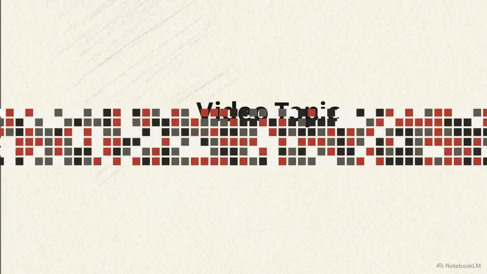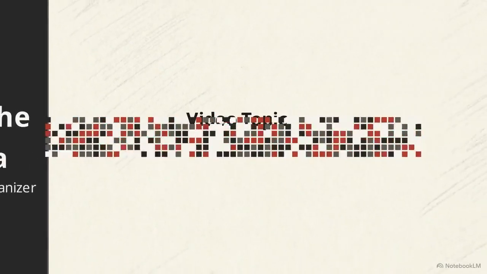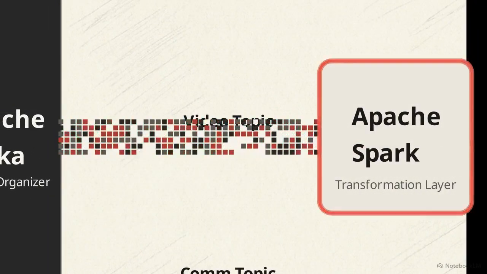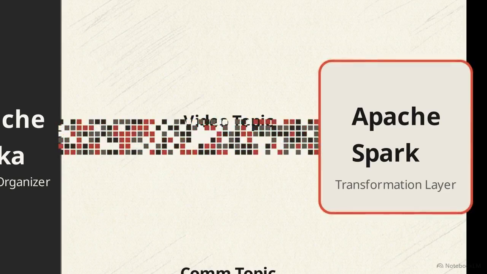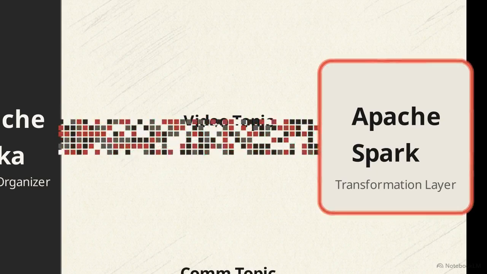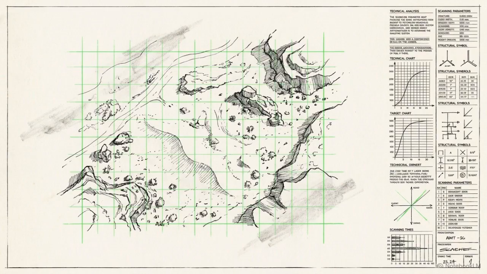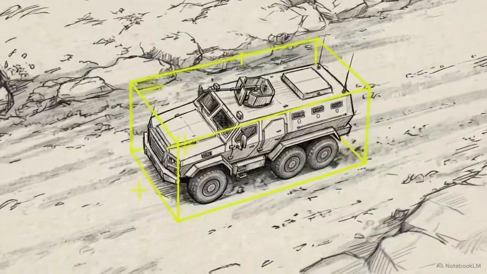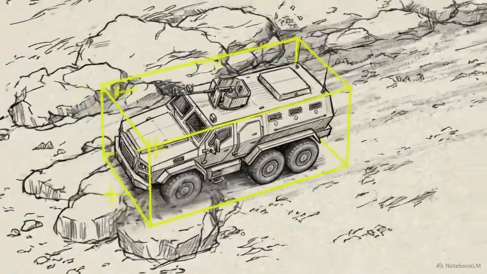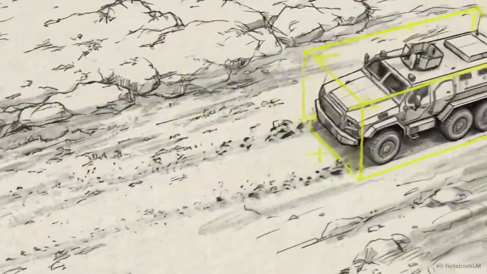But organized raw data is completely useless to downstream logic. A perfectly streamed sequence of video pixels means nothing to a targeting algorithm. At layer 2, we introduce Apache Spark, which subscribes directly to those Kafka video topics to process the streams. Spark operates in tandem with computer vision libraries like OpenCV to actively scan every incoming raw video frame. OpenCV automatically segments the image, detects specific objects within the visual noise, and generates highly structured event logs.